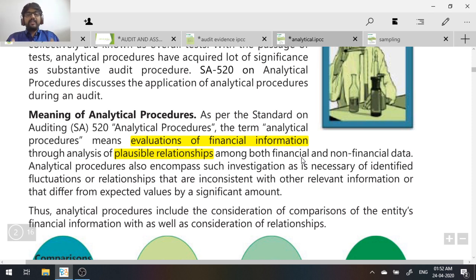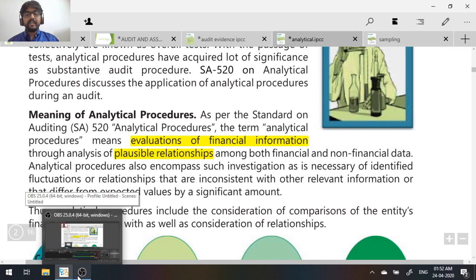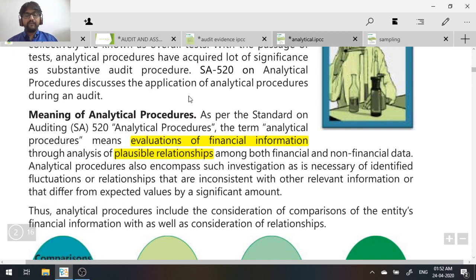For example, imagine the financial data that you have is the salary of the current year. Now you can compare the salary of the current year with the number of employees, which is non-financial data in the entity. When you compare the financial information with the non-financial data, imagine 100 employees and the total salary is this much, so you know, okay, this is reasonable. So this is basically an analytical procedure.